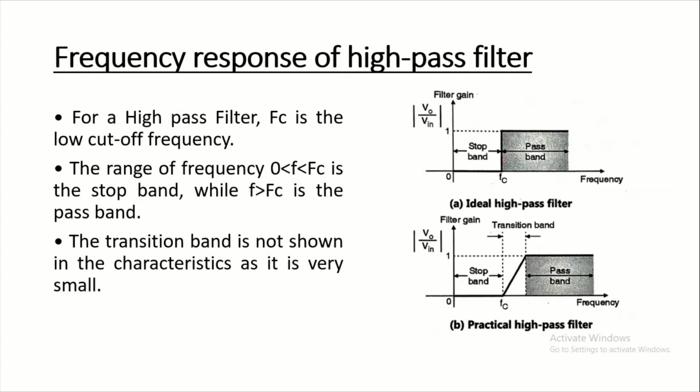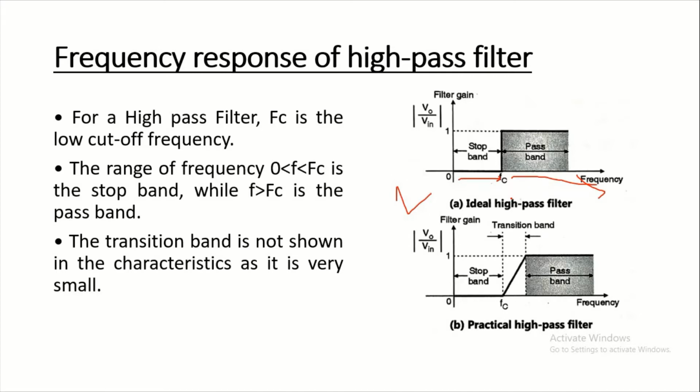Figure A shows the frequency response characteristics of an ideal high pass filter. The stop band extends from 0 to Fc, because below the critical frequency it stops the frequencies, and the pass band will be for all the frequencies above Fc. Means above the critical frequency it should be a pass band frequency.